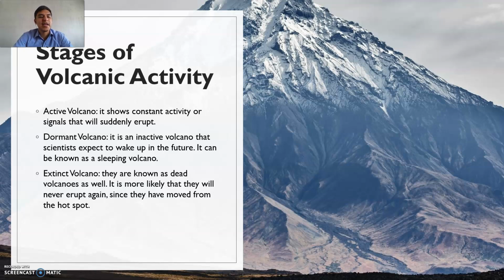And what happens if the volcano is not connected anymore to a lava chamber or to one of those chains that are providing the volcano with more material? We define it as an extinct volcano, because no matter what happens, it is not going to be active anymore.